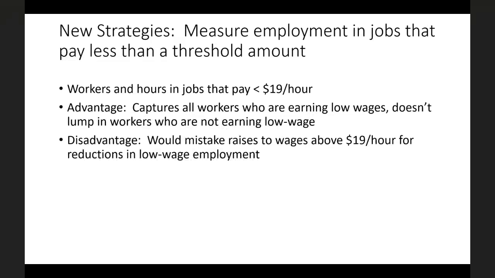So that's the reason that they set the threshold so high, at 19 rather than closer to the minimum wage itself, because they want to argue that while the minimum wage might have increased some people's wages past that threshold, when the minimum wage goes up to $13 an hour, maybe some employers are induced to raise their wages to $14 an hour, but it's unlikely that it's going to push people past $19 an hour. And they'll show some evidence that we'll look at later, trying to see whether that is believable or not.